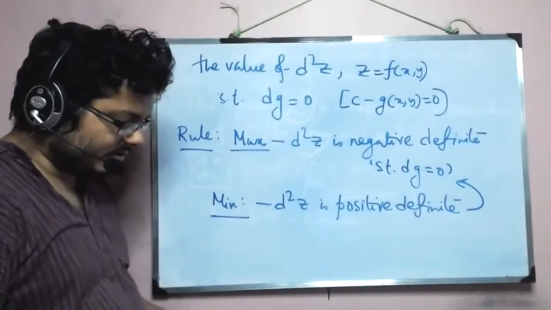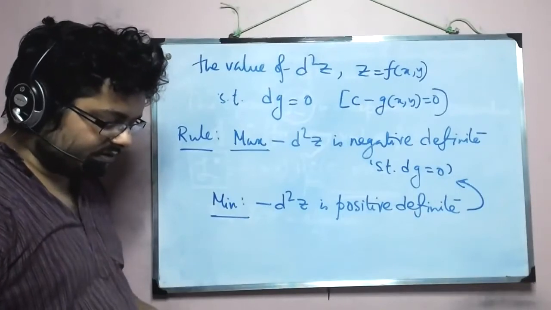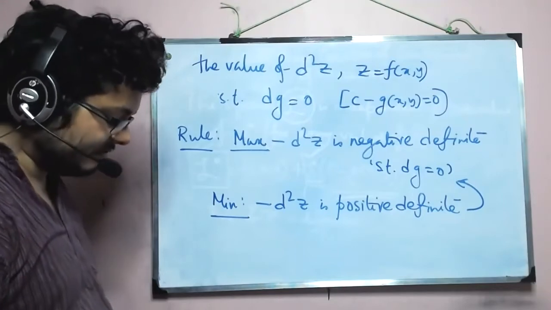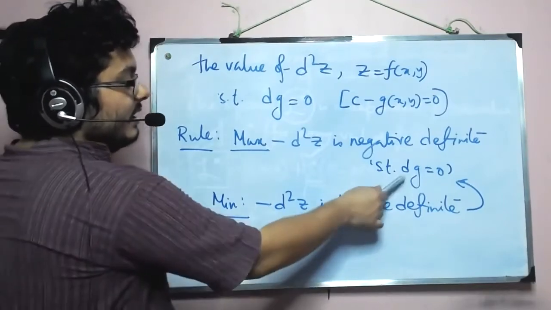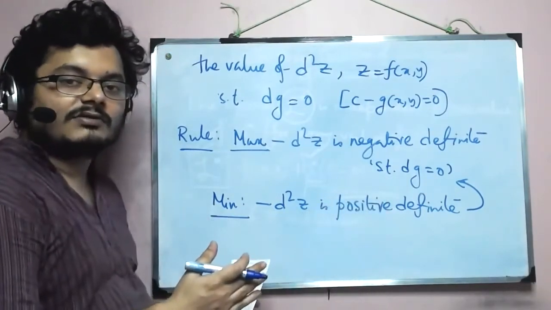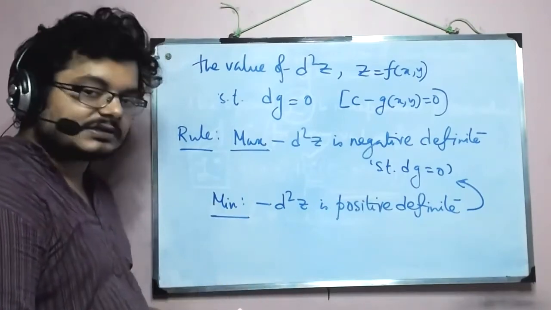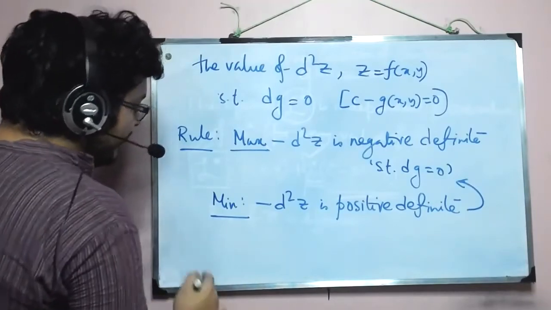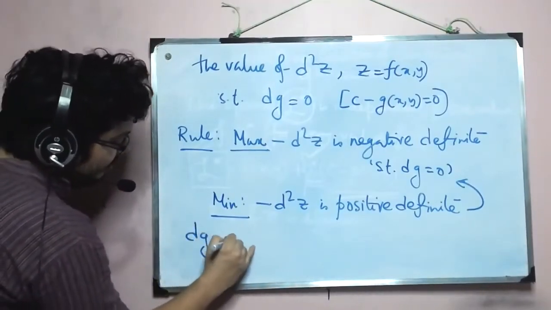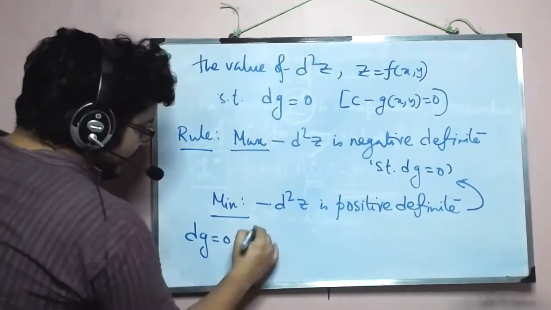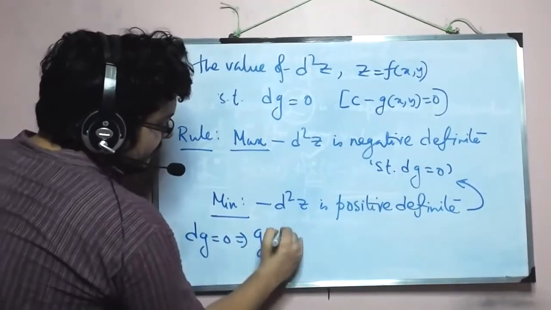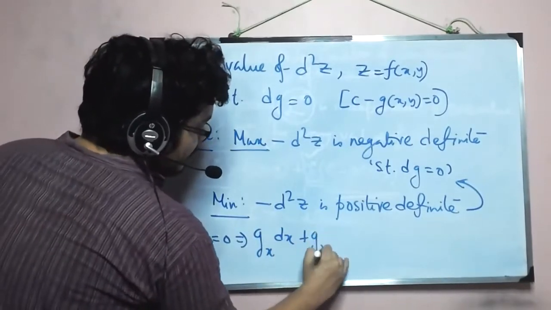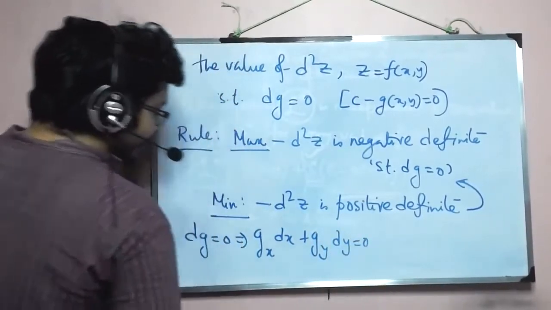All right, so now we will move into our derivation, but again, before that, we will take a look at the form that dg equal to 0 takes in order to understand something we have not really explicitly said. So dg equal to 0 means gx dx plus gy dy equal to 0.